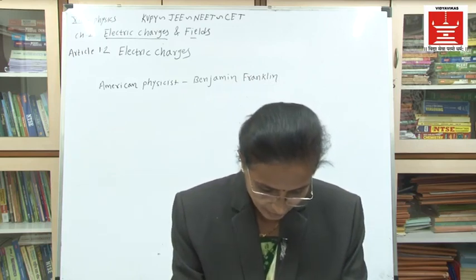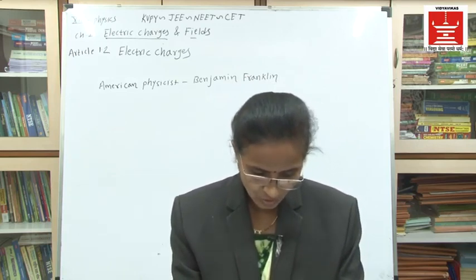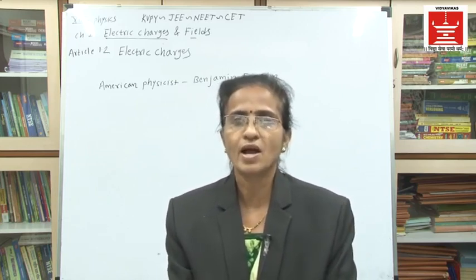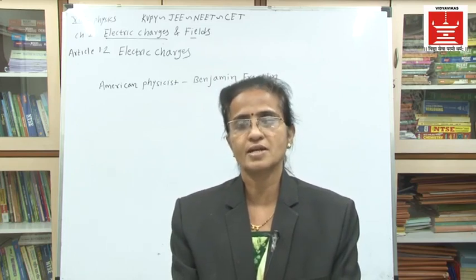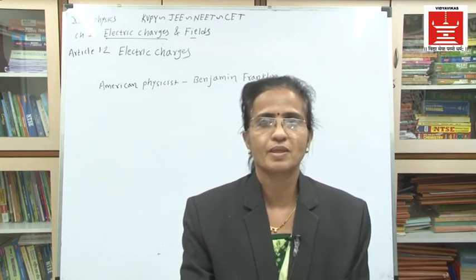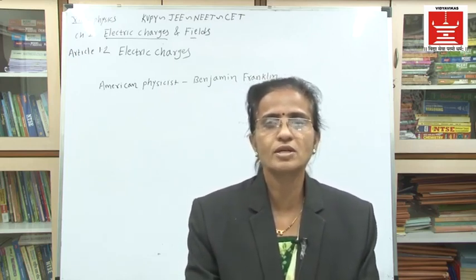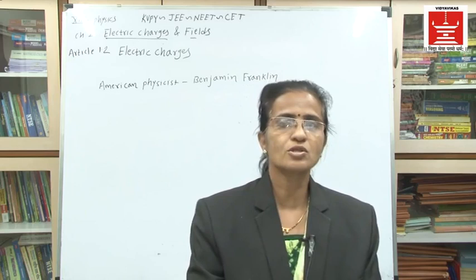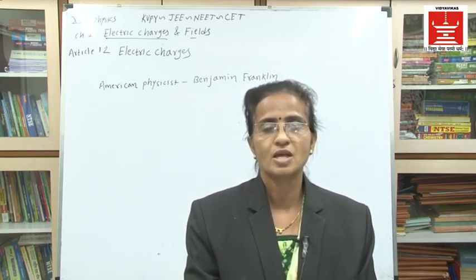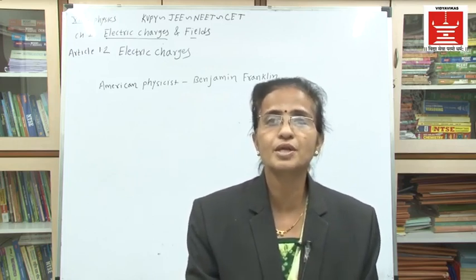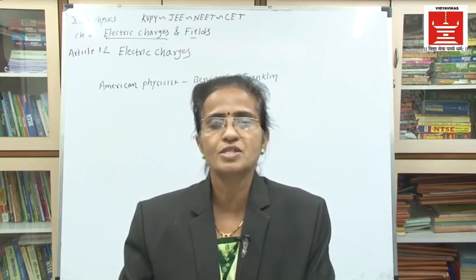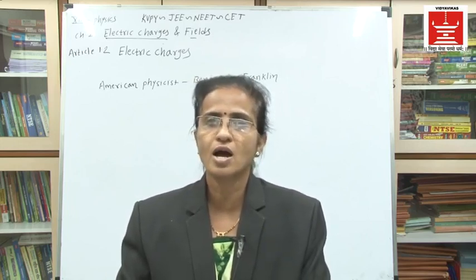And then we can say that this leads to the conclusion that like charges repel each other while unlike charges attract each other. Like means same. Two glass rods repel each other. That means on the two glass rods the charges are of the same type, and that is the positive charges. Benjamin Franklin gave the name to these charges, and he stated that the charges which are produced on the glass rod are positive.